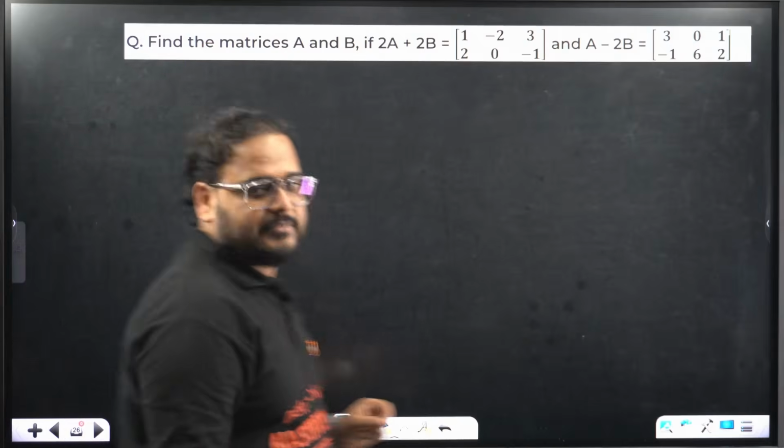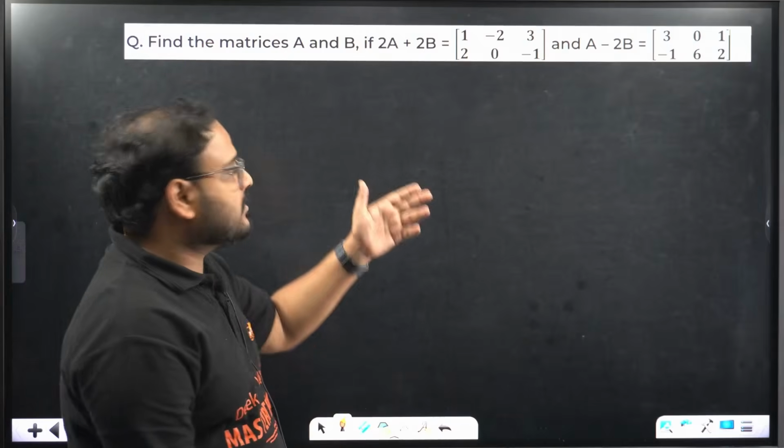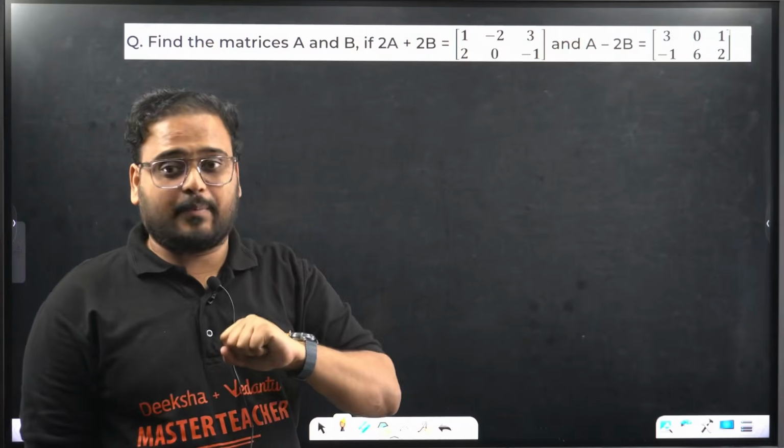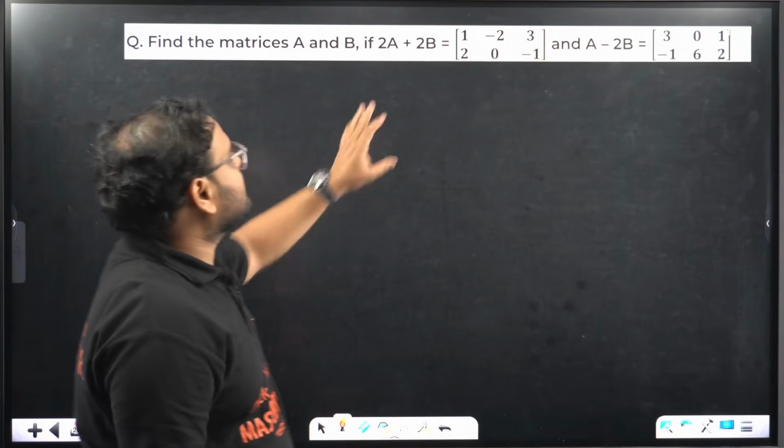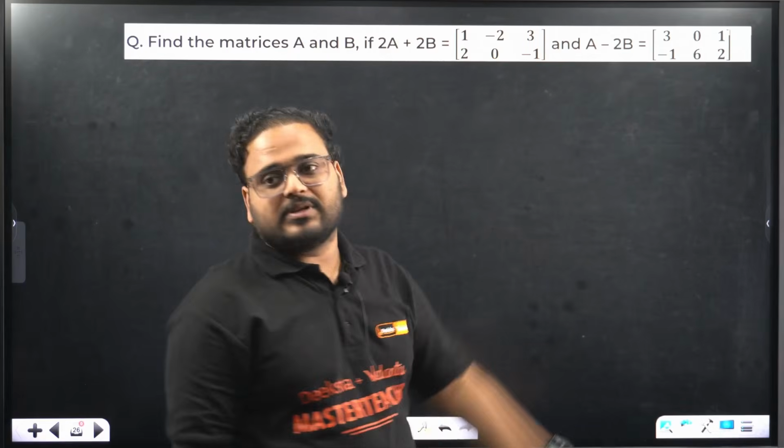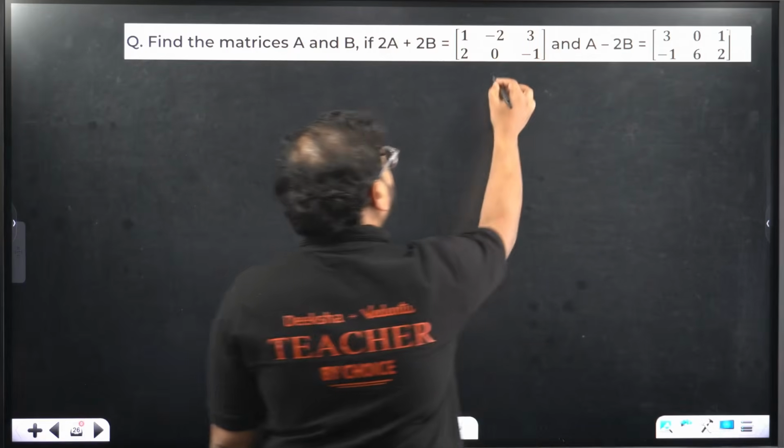This we can solve. This is based upon the scalar property only. The previous one is based upon the multiplication of two matrices property, so we'll not look at that right now. I'll come back to it. Find the matrices A and B such that 2A plus 2B is given, A minus 2B is given. This is my equation 1.